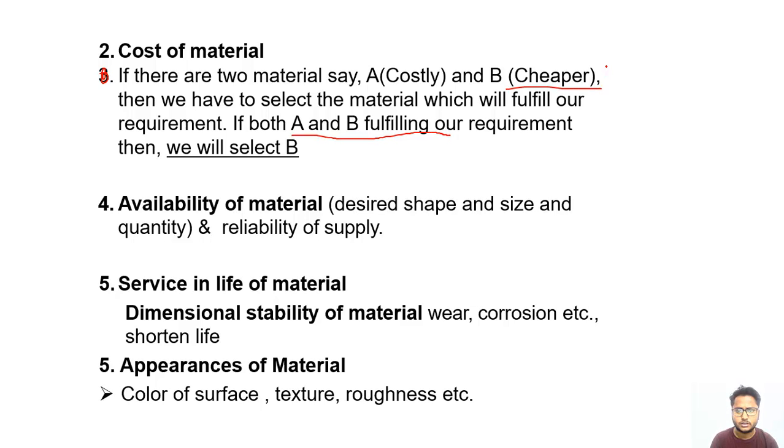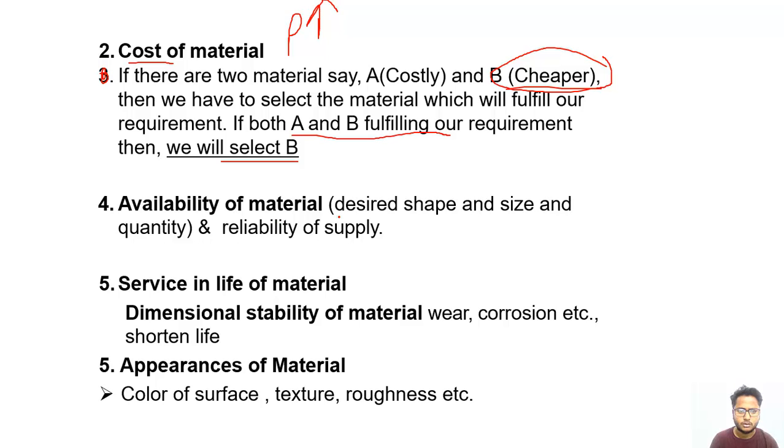If we take this material, then we will be in profit, because ultimately we are going to sell the product which we have made in the factories or industries. So we will select material B on the basis of cost, so that we will get more profit, so profit will be high.